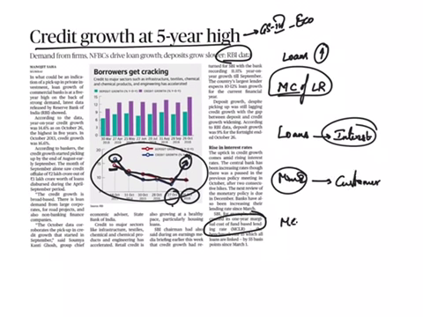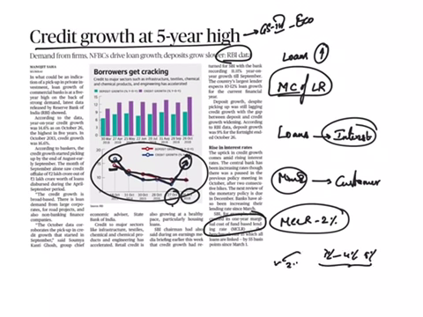Example, if MCLR is 2%, that means the bank can impose interest of 3%, 4%, 5% based on the customer, but below 2%, the bank should not give. This is the minimum interest rate of the bank below which the bank should not lend to the customer.